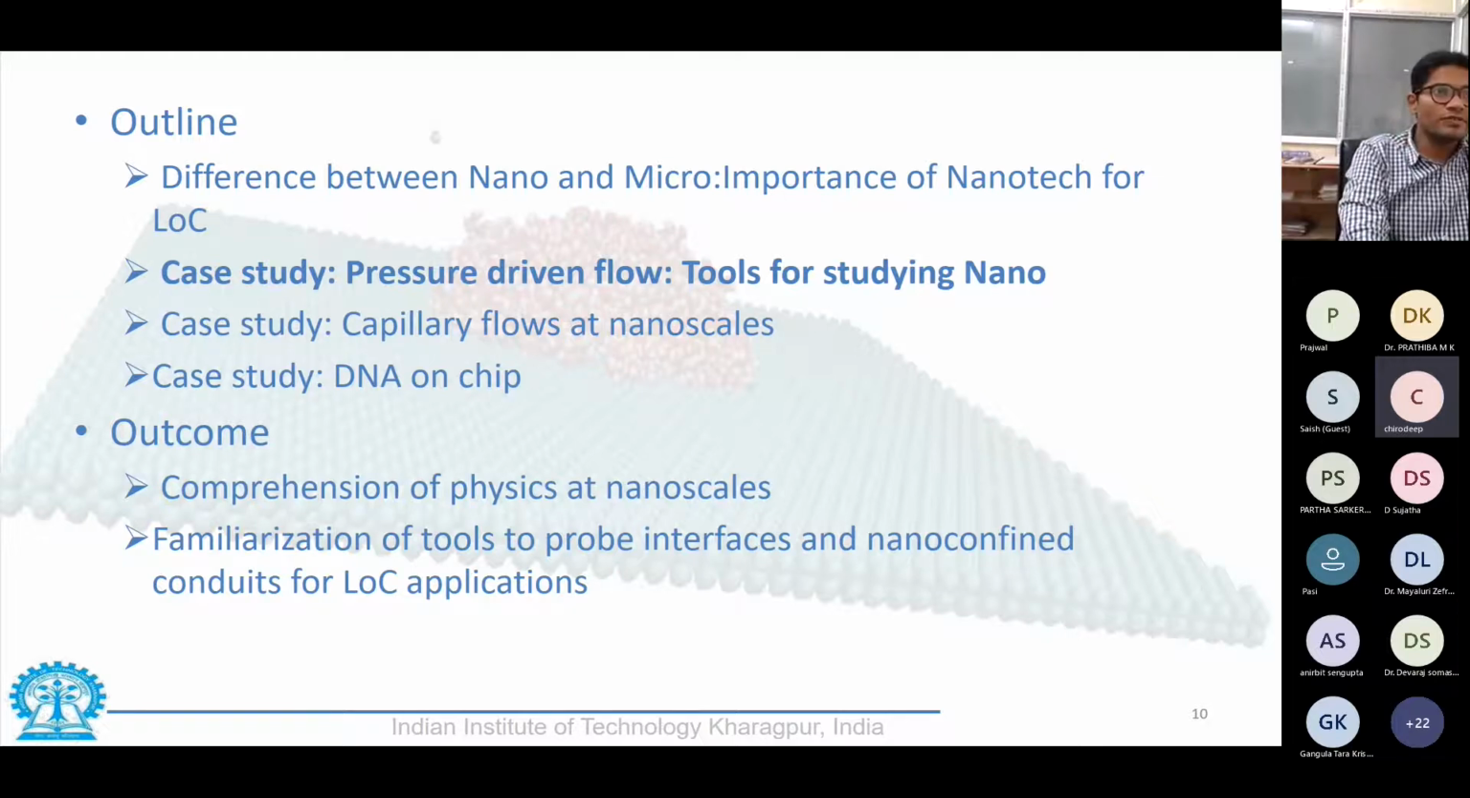At this point, although this is a pretty general motivation lecture, if you have any question, you can quickly ask it, or we would move ahead with the pressure driven flow.